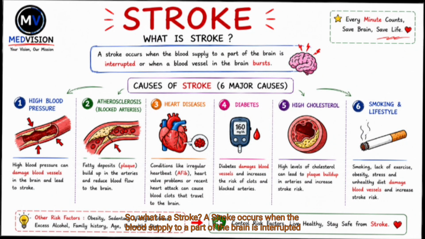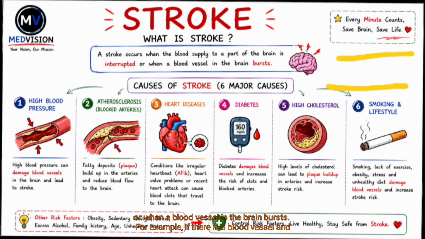So, what is stroke? Stroke occurs when the blood supply to a part of the brain is interrupted, or when a blood vessel in the brain bursts. For example, in a blood vessel, fat deposition causes atherosclerosis, which blocks the arteries.